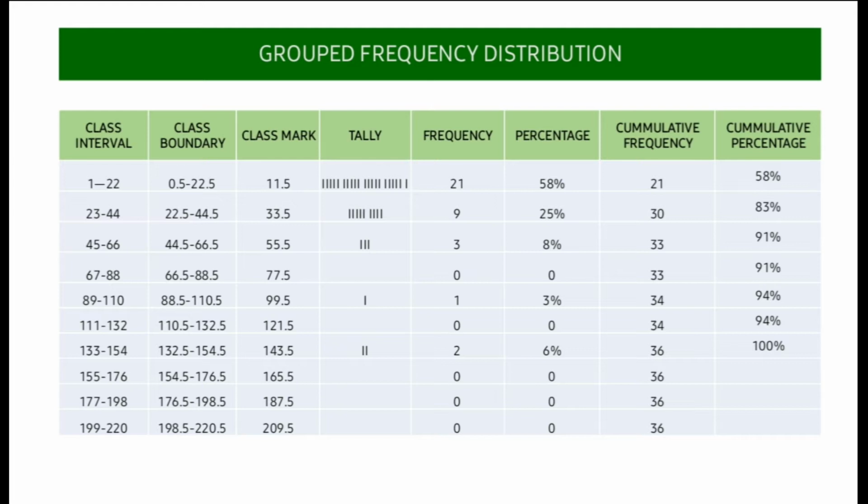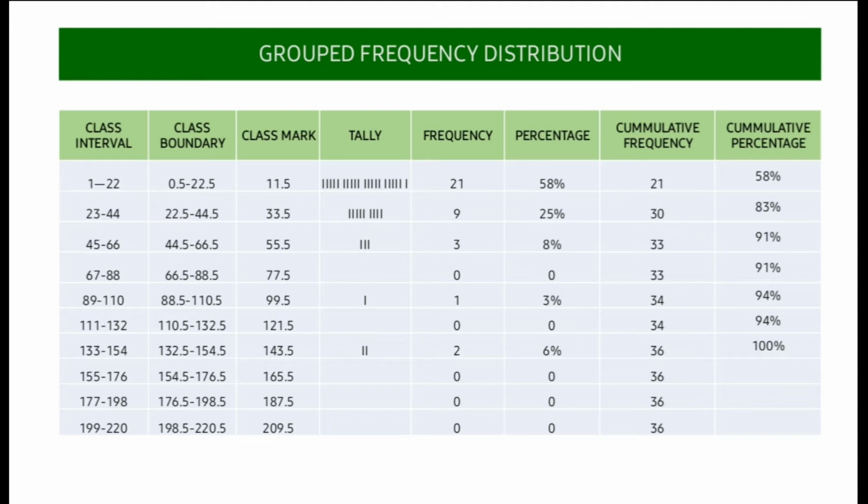In getting this class interval, we first calculate the number of classes, which is equal to 1 plus 3.322 log of the number of respondents. Second, we subtract the smallest number, 1, from the biggest number, 199, and then divide the answer by 1 plus 3.322 log of 36, so we got 21. And now, for the first class, we add 1 plus 21 and the answer is 22.